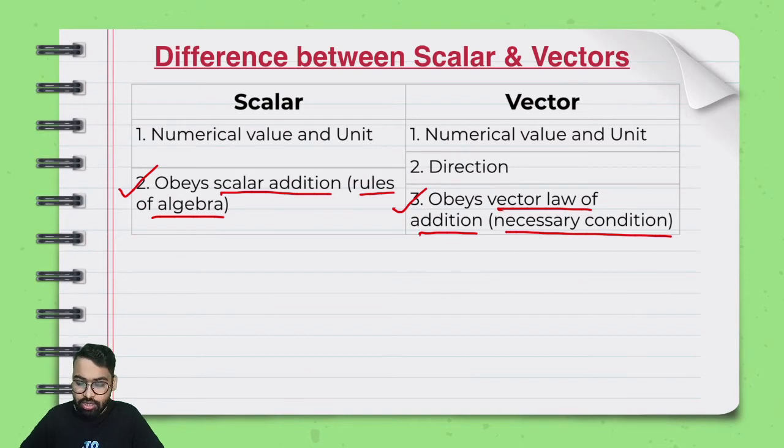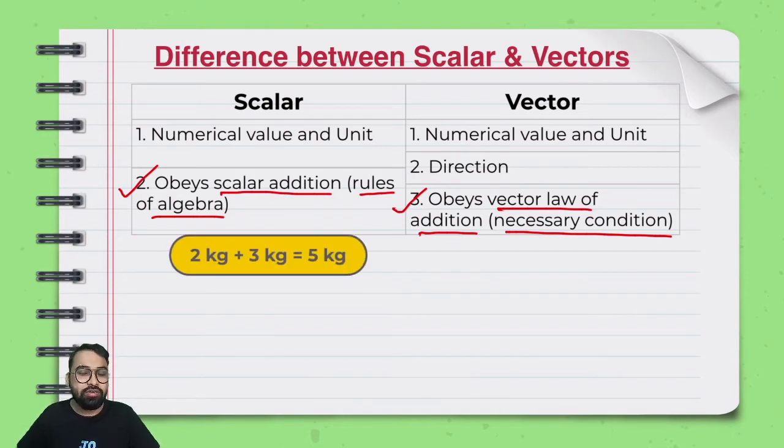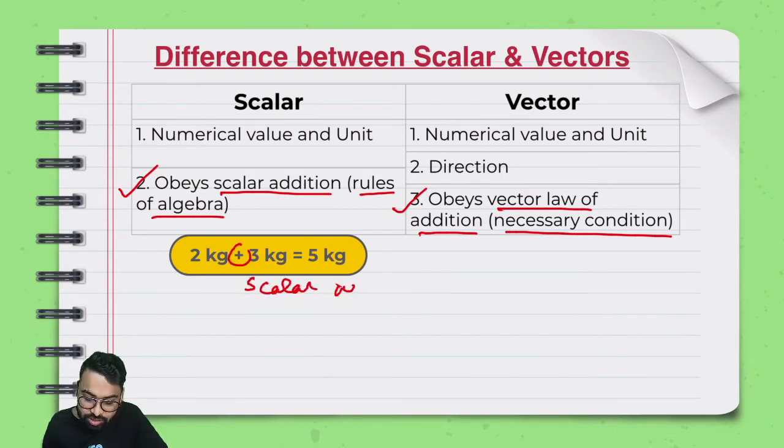These are most important. Now, if I say I wanted to add 2 kg and 3 kg, you add it anyhow, you will always get 5 kg. Always. Never will it happen that 2 kg and 3 kg add up to 10 kg or 6 kg or 1 kg. They will always and always add up to 5 kg. So that is why this is the scalar addition. This plus sign that I say, this is the scalar addition. But if I talk about vectors, you'll see how they are different. Now comes the major point.